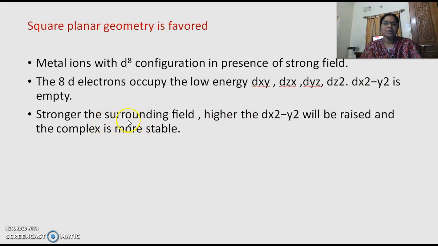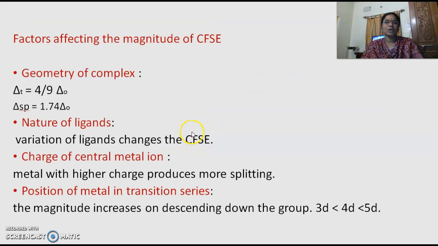The stronger the surrounding field, the higher dx square minus y square will be raised, and the complex is more stable. That is in case of strong field complexes. So overall, we are going to see what are the factors which influence the CFSE. What is CFSE? Crystal field stabilization energy.